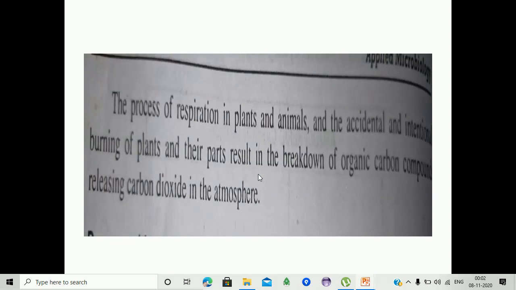The process of respiration in plants and animals and the accidental and intentional burning of plants and their parts result in the breakdown of organic compounds, releasing carbon dioxide into the atmosphere.